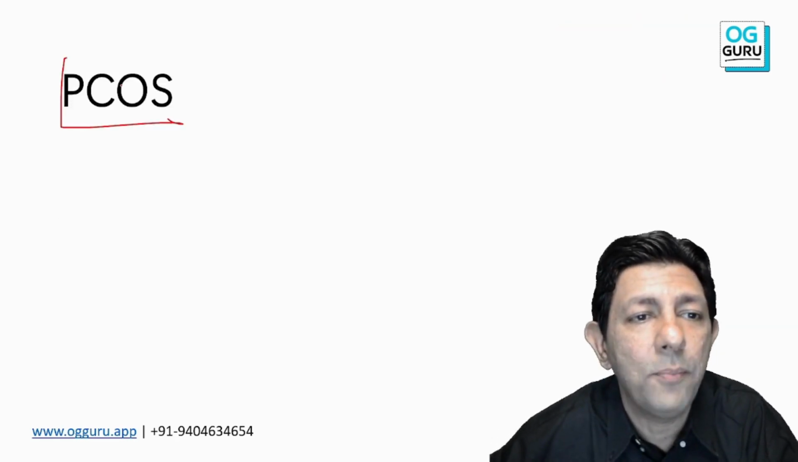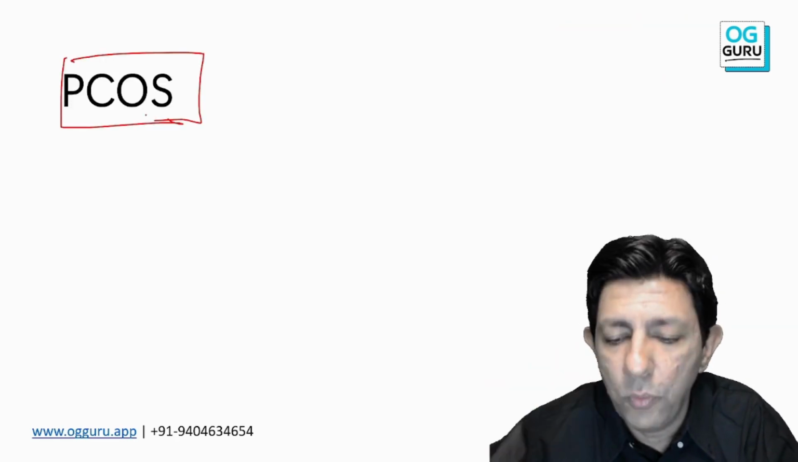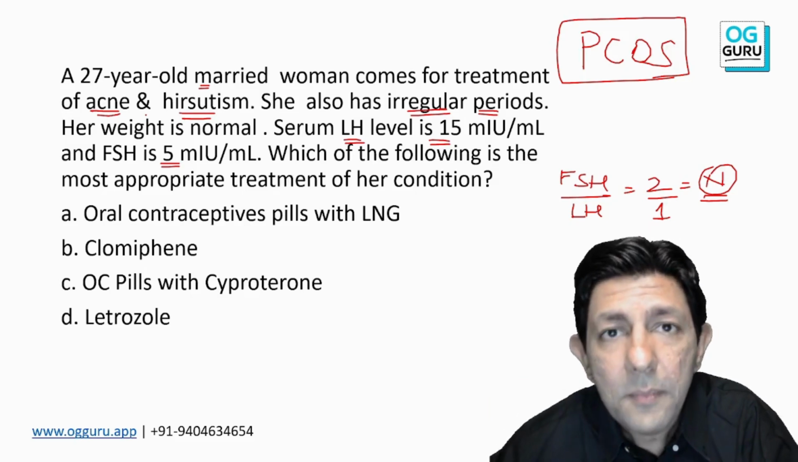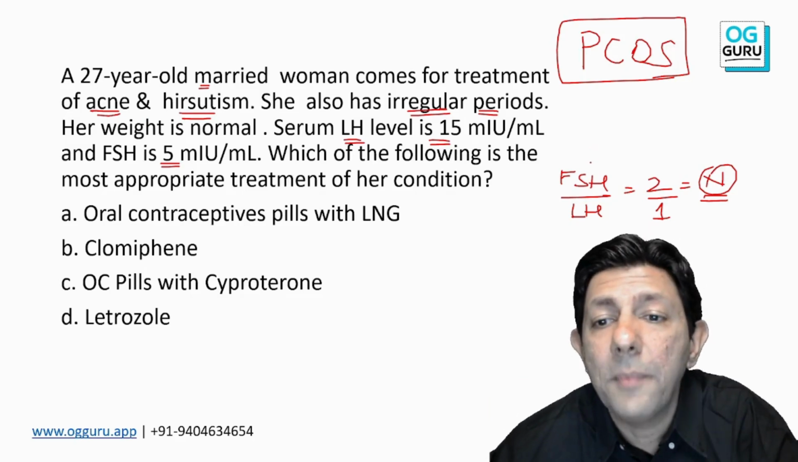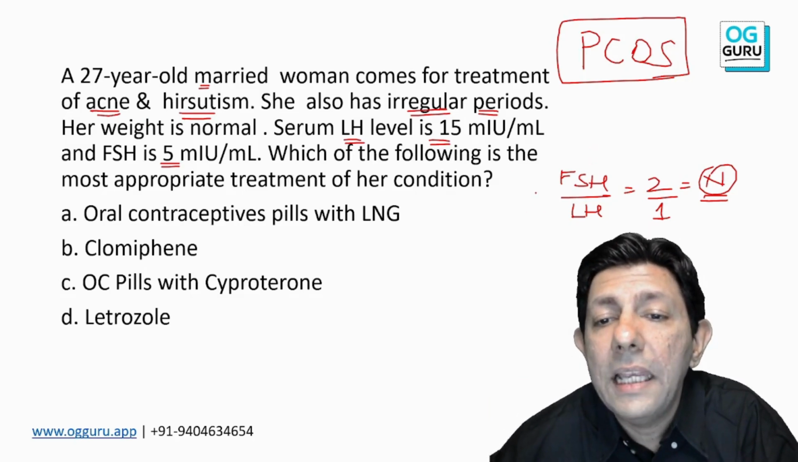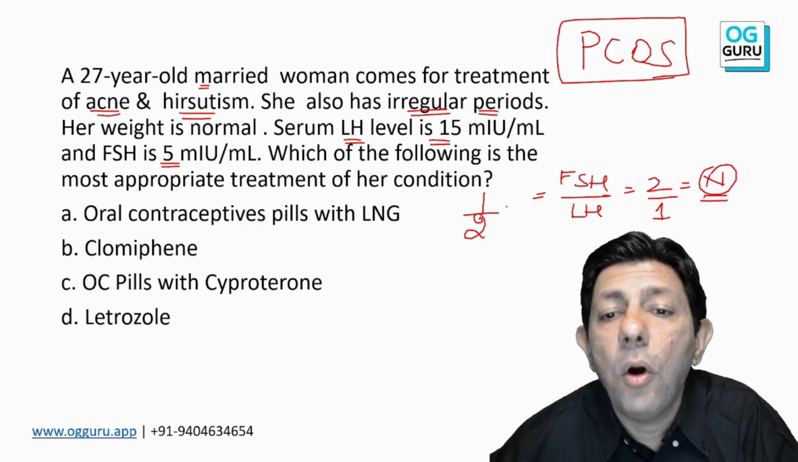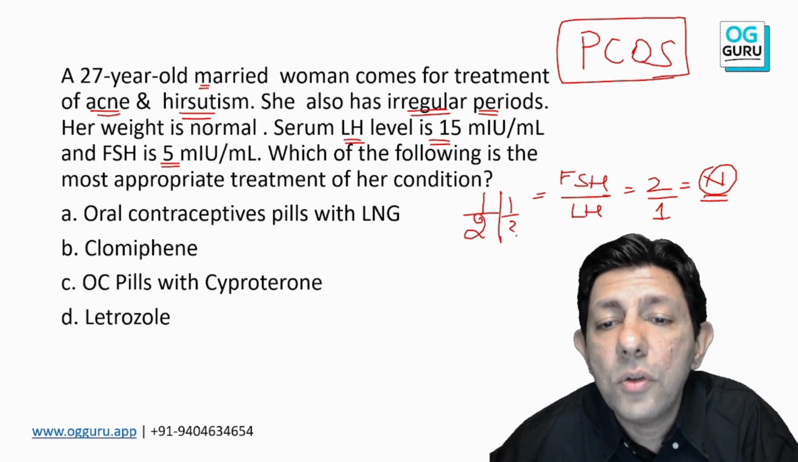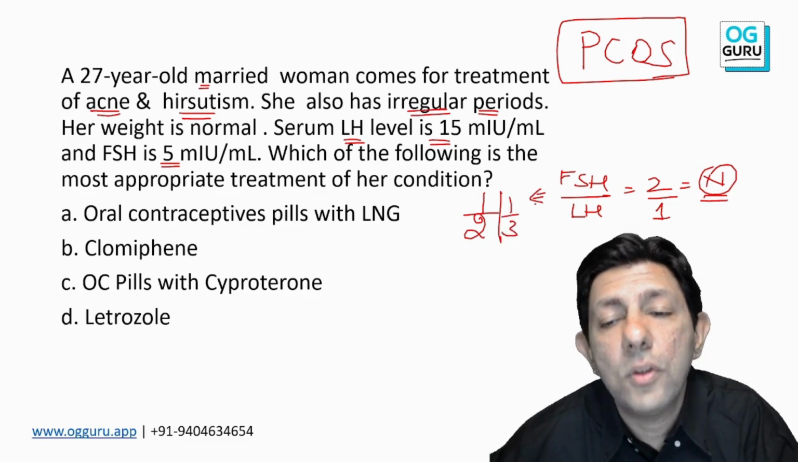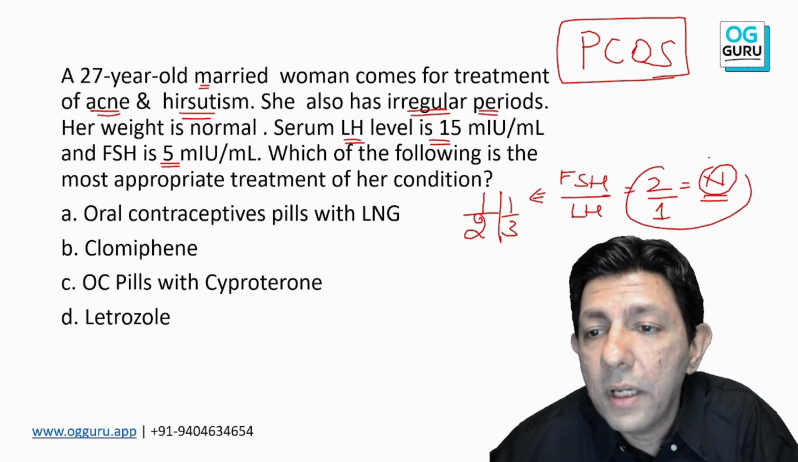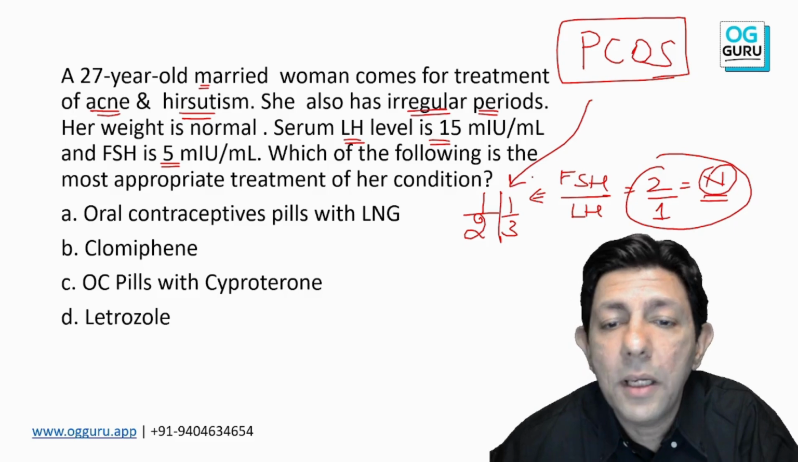So that's the next important topic, hot topic. Every year questions generally are coming from it. In PCOS, the ratio becomes inverted or ulta. In PCOS, this ratio could be 1:2 or even 1:3 or even 1:4. Okay, so 2:1 is normal, and in PCOS the ratio becomes ulta.